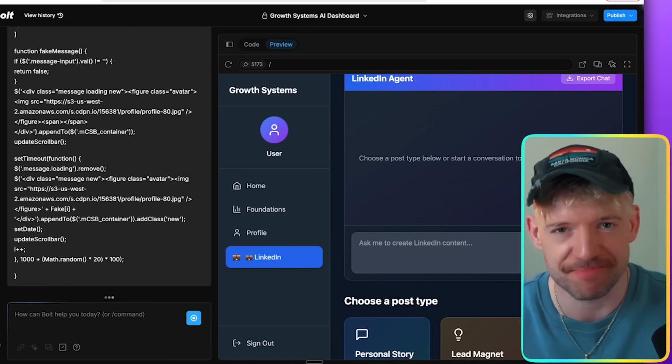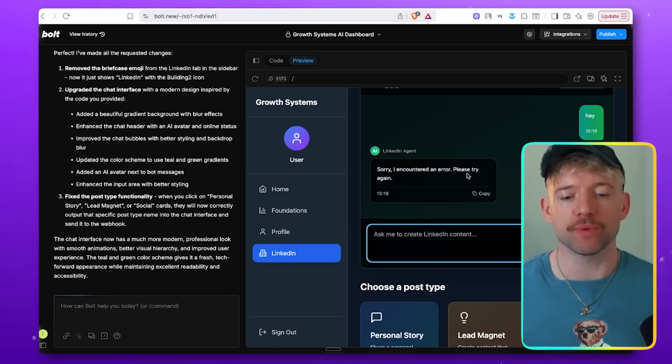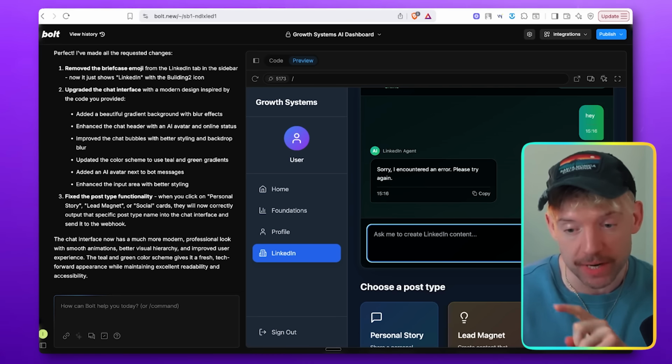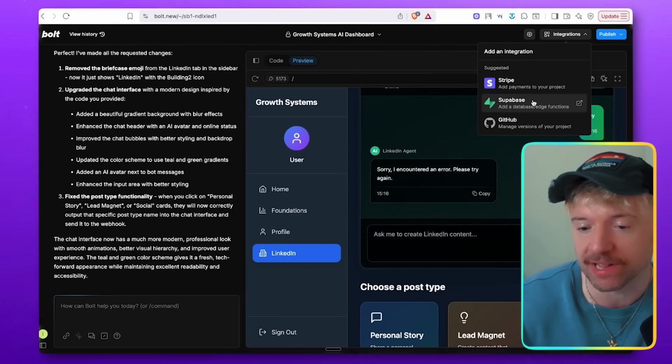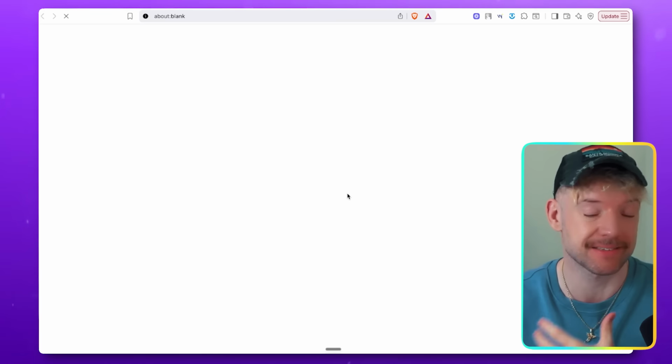And beautiful, just like that, we've got the LinkedIn agent. I can say, hey, it's now thinking, and it's bringing it down. That is really cool. So what we want to do basically is now connect it to Supabase. To do that, we're going to click on integrations over here and just click on Supabase. Beautiful. Ask it to select a project.